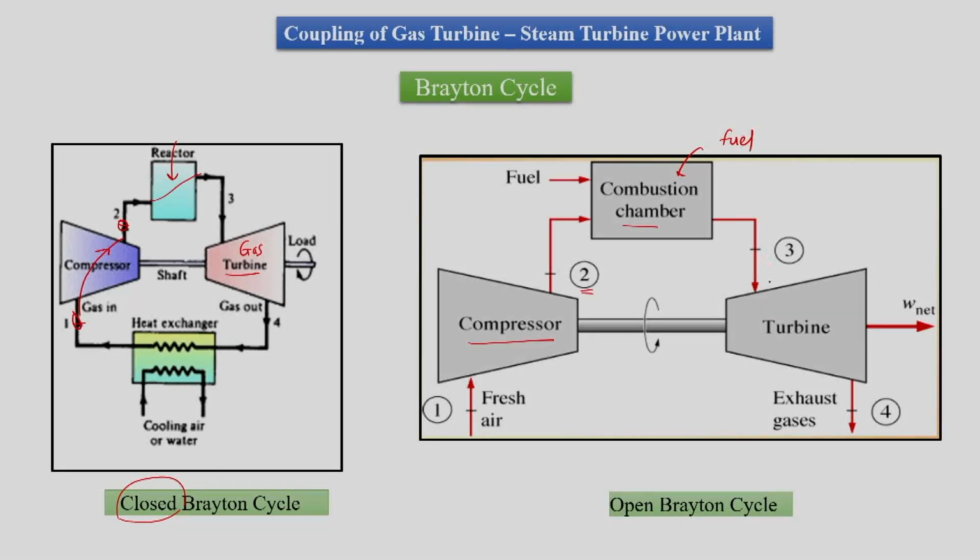Then this high temperature, high pressure air will expand into the turbine, which is again a gas turbine, and then we have exhaust into the atmosphere. We assume that the same mass flow rate of fresh air is going to enter into the compressor. This is how the cycle for the open Brayton cycle works.